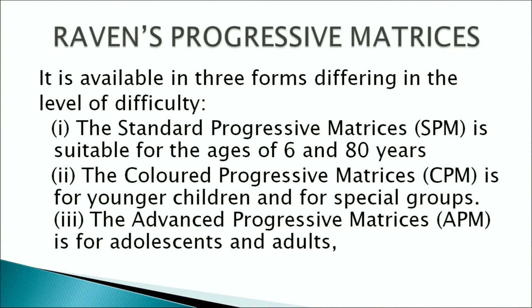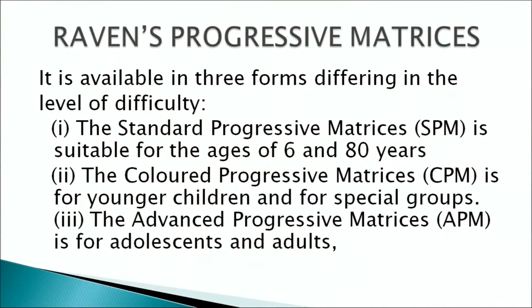That is, individuals falling in the age category of 6 to 80 years can be administered this test. The second is the Colored Progressive Matrices, also known as CPM, used for younger children and special groups. The third is the Advanced Progressive Matrices, also known as APM, used with adults and adolescents.